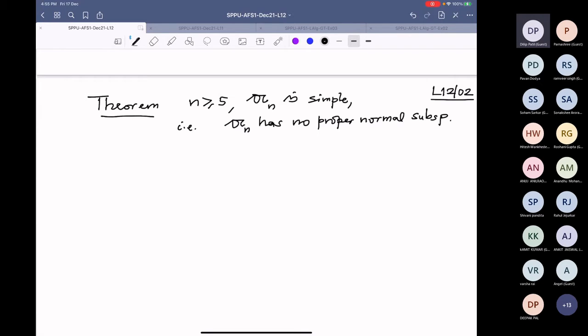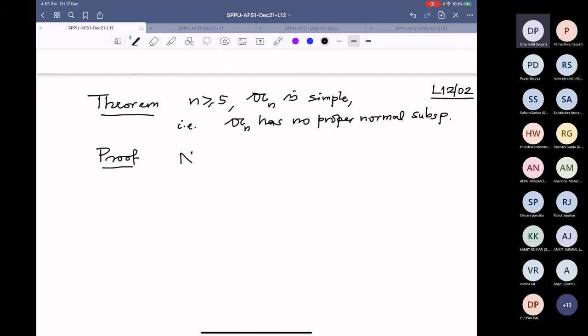All right, so the proof is very simple now. We have done a lot of groundwork. So I will utilize that. What we want to prove is that if N is a normal subgroup, so start with a normal subgroup. N is a normal subgroup.